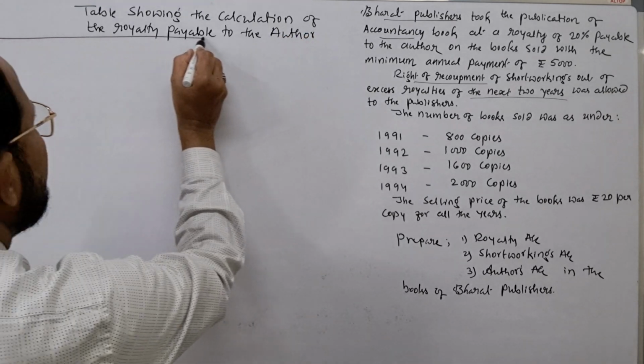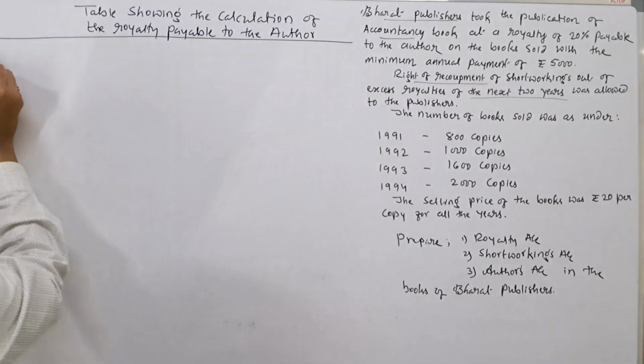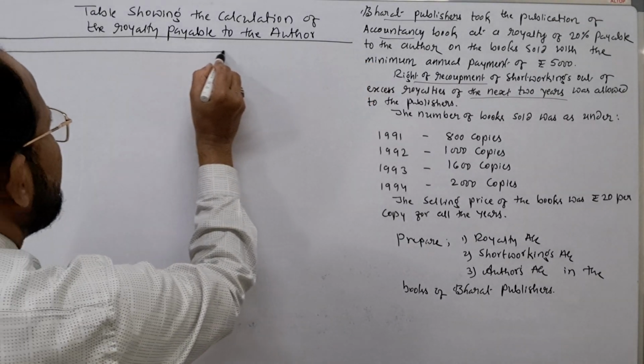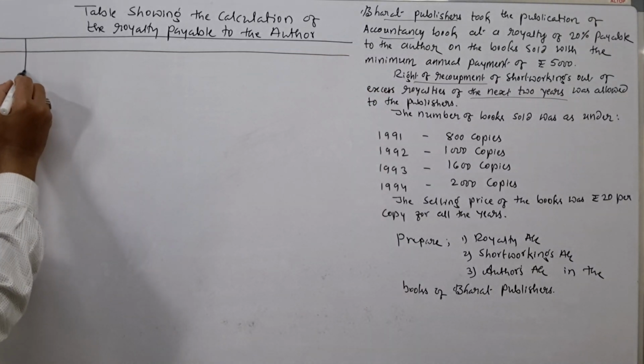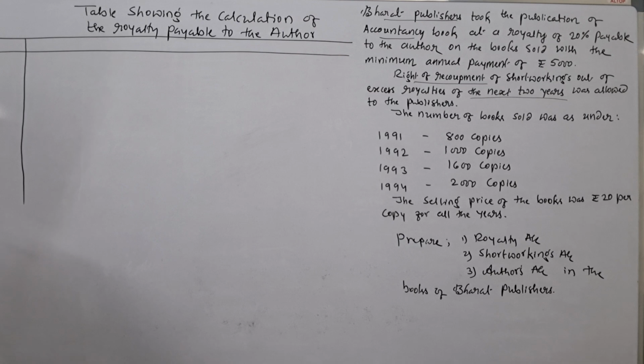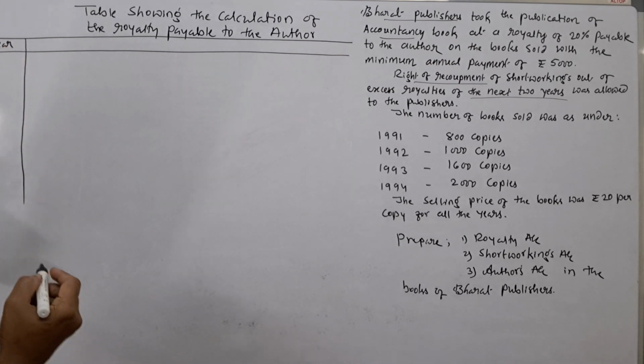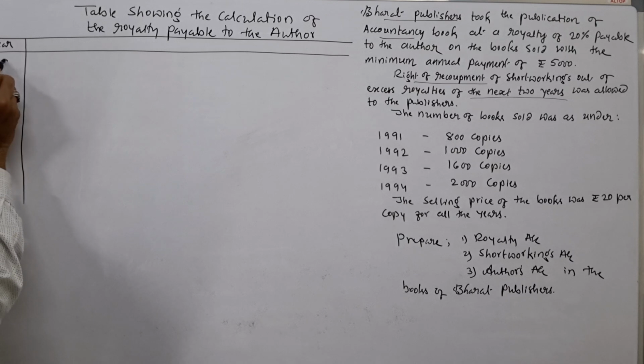You have already learned how to prepare a royalty chart in the previous class. Just go through the previous videos so that you can easily understand the concept. Here the first column is the year: 1991, 1992, 1993 and 1994. 4 years' data is given here.